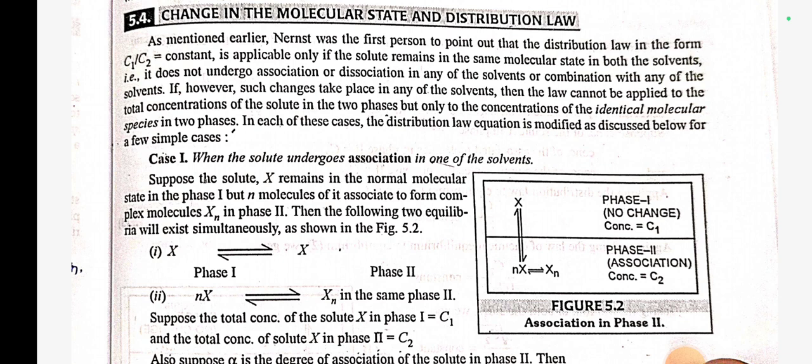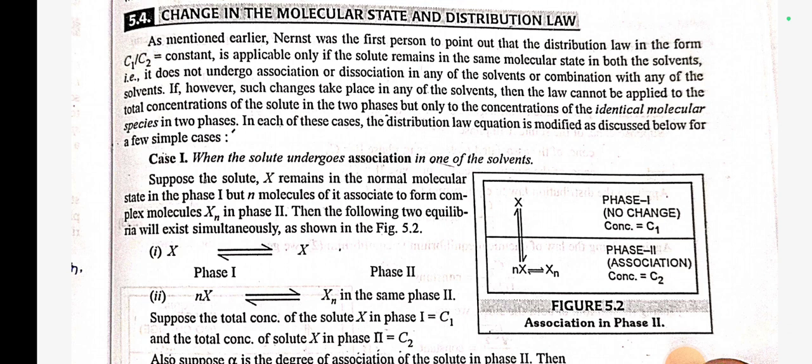If, however, such changes take place in any of the solvents, then the law cannot be applied to the total concentration of solute in two phases, but only to the concentration of identical molecular species in the two phases. In each of these cases, the distribution law equation is modified as discussed below for a few simple cases.